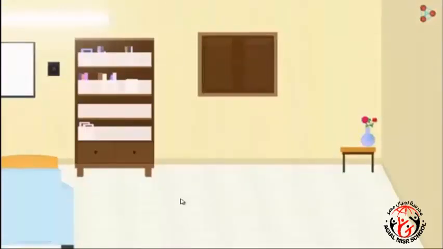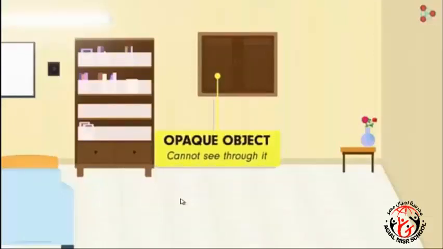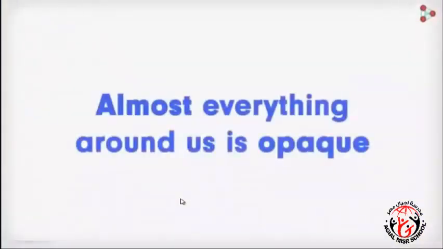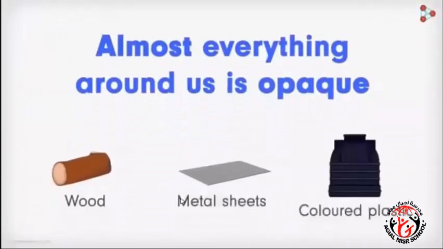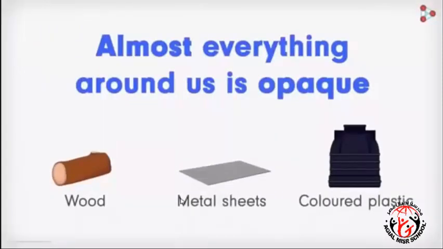It's easy. Because the light from the outside of the window does not reach us. The wooden shutter blocks this incoming light. Such objects are called opaque objects and they are very large in number. Almost everything around us is opaque if you think about it. Wood, metal, sheets, colored plastic and so on.